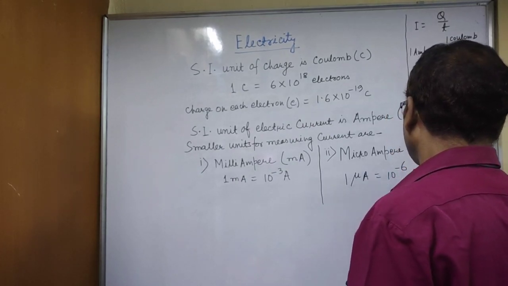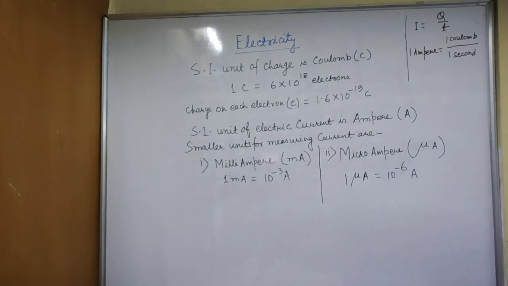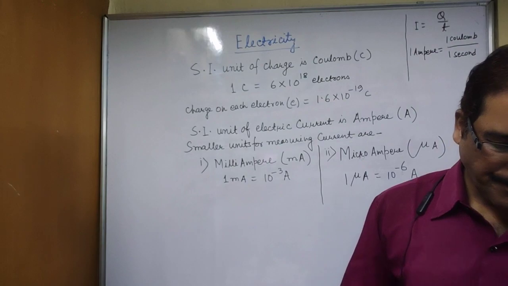So these smaller units are equally important for the measurement of electric current.